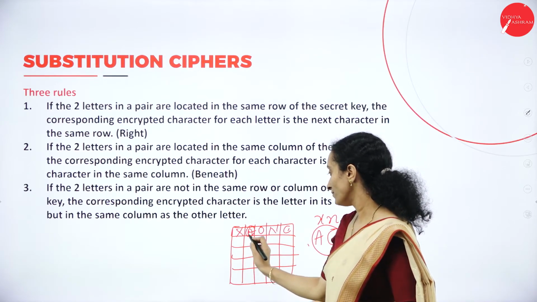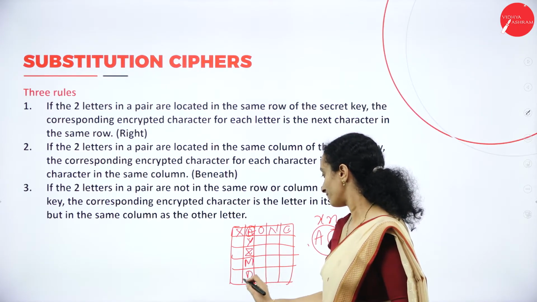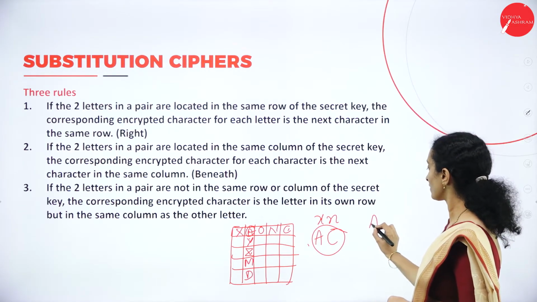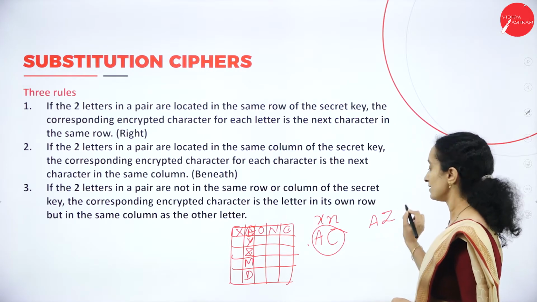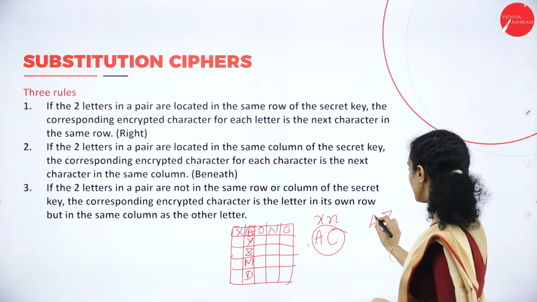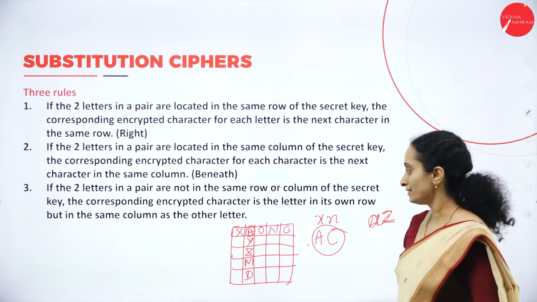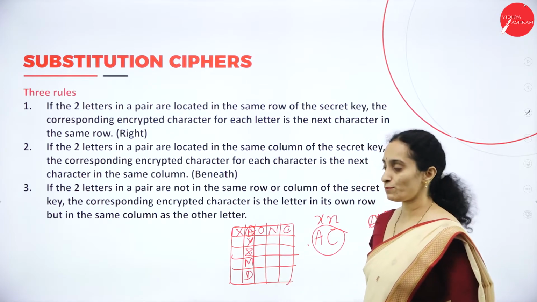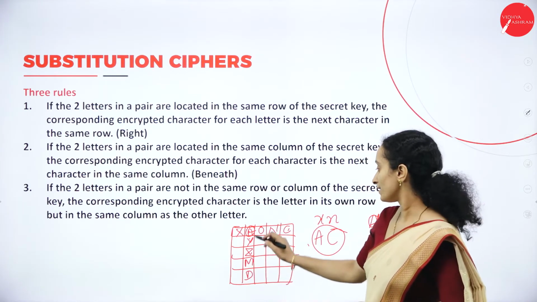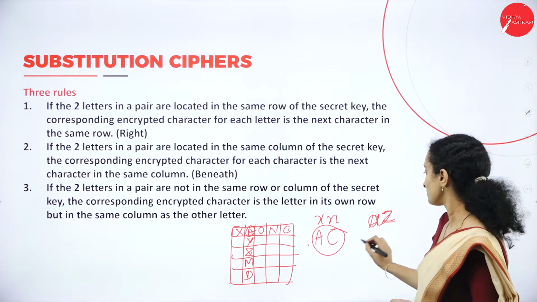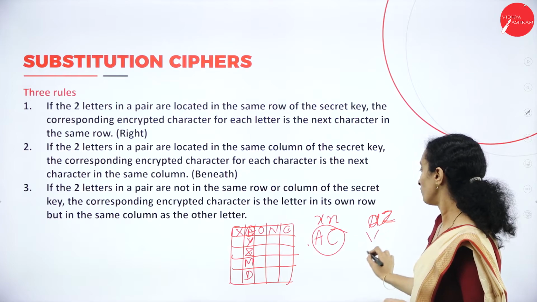Same with the column. Suppose you have a pair A, Z, the small letter a and z. If they are in the same column, the next character beneath is considered.